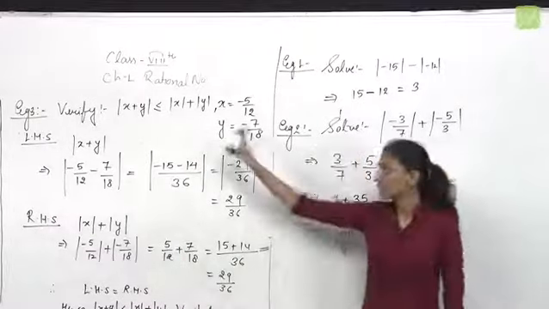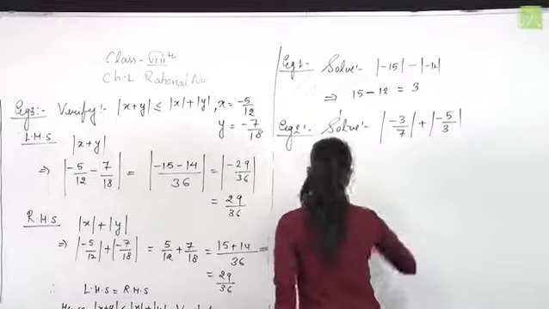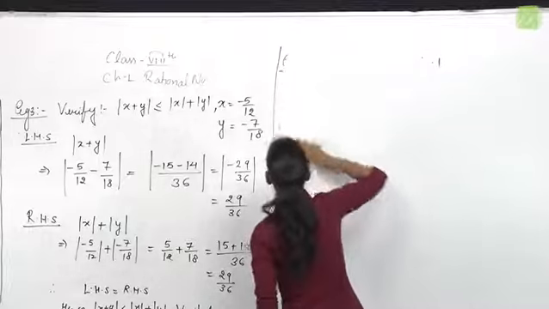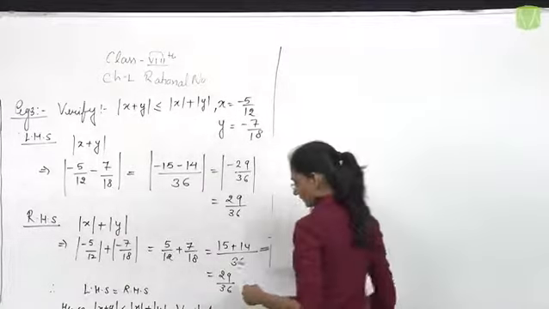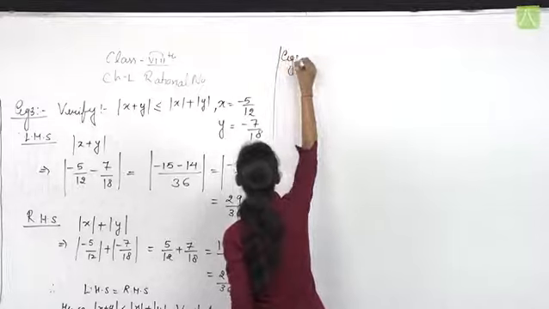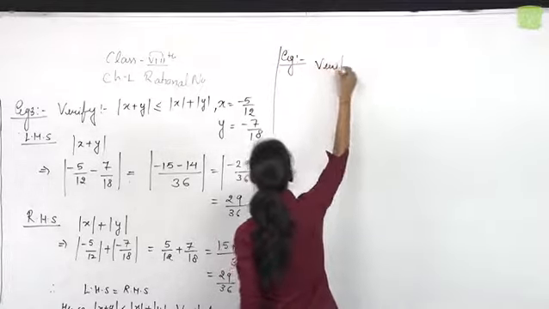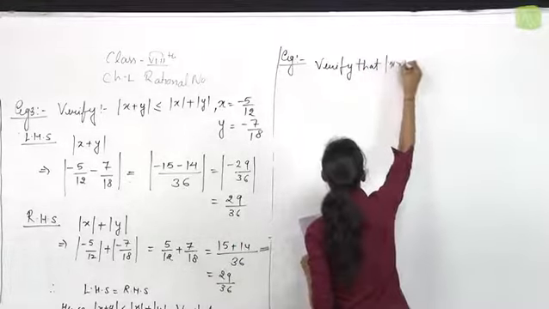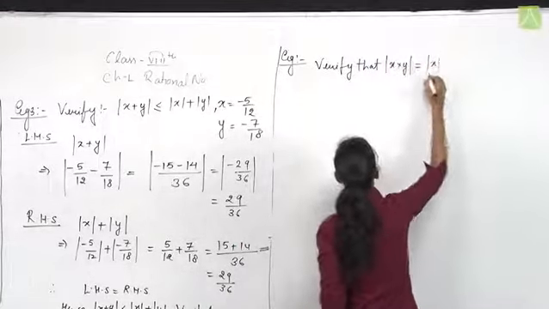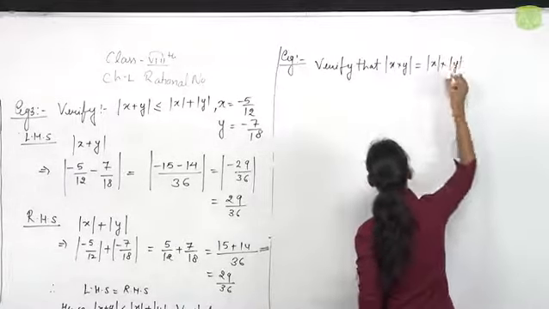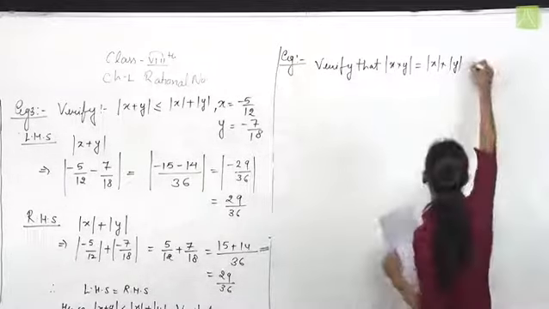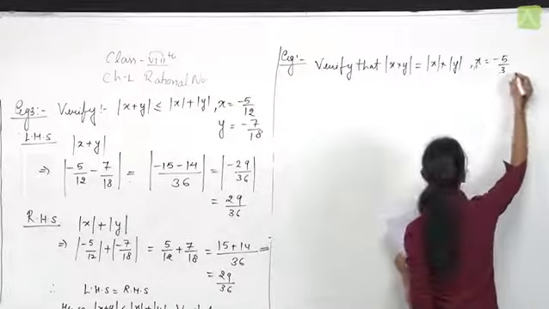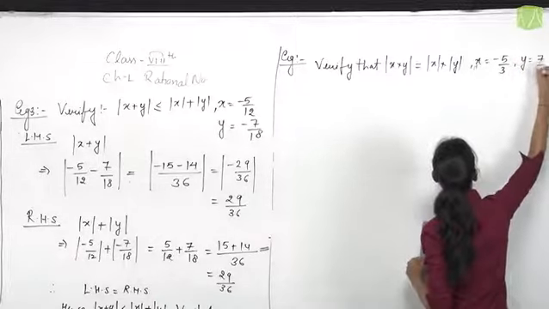Let's take one more example. Verify that the absolute value of x multiplied by y is equal to the absolute value of x multiplied by the absolute value of y, taking x equal to minus 5 by 3 and y equal to 7 by 9.